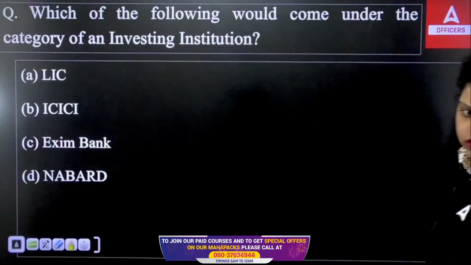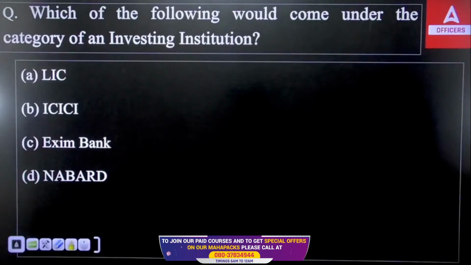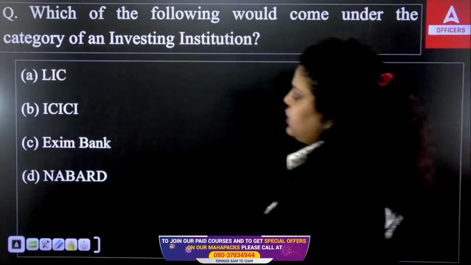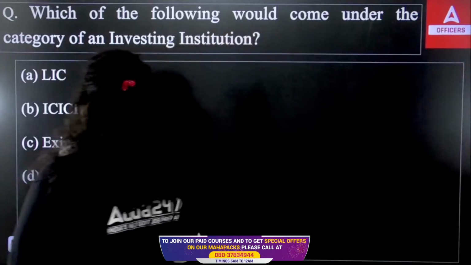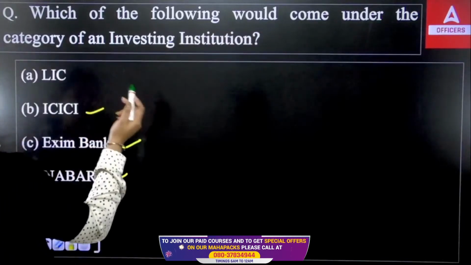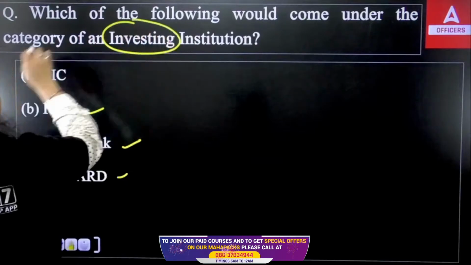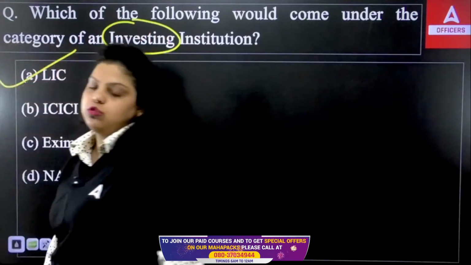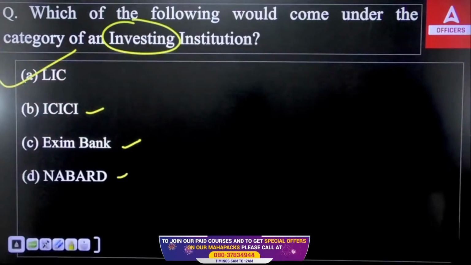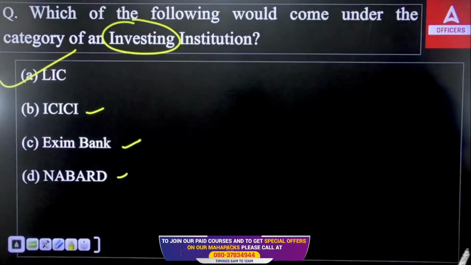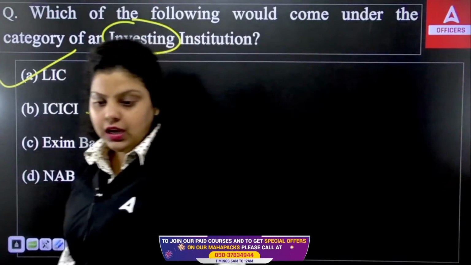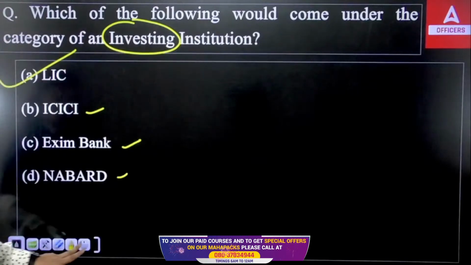What do you think, which of the following is correct? A, B, C or D. So NABARD is development financial institution, Exim Bank is development financial institution, ICICI is a universal bank, investing institution is LIC, Life Insurance Corporation. So right answer will be your A, that is LIC will be the right option. Okay, so right answer will be what? LIC, option number A.